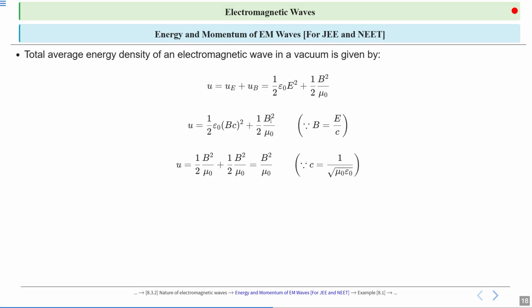Similarly, if we put B equal to E by C in this expression, the total average energy density will come in the form of the electric field. So similarly, we can write U is equal to epsilon naught E square. So in terms of the magnetic field and in terms of the electric field, we can write it in both forms.